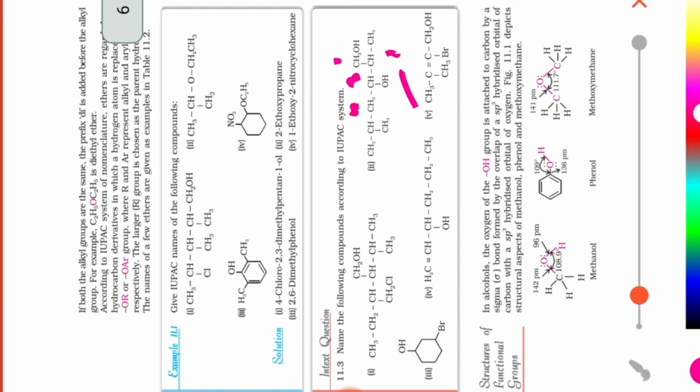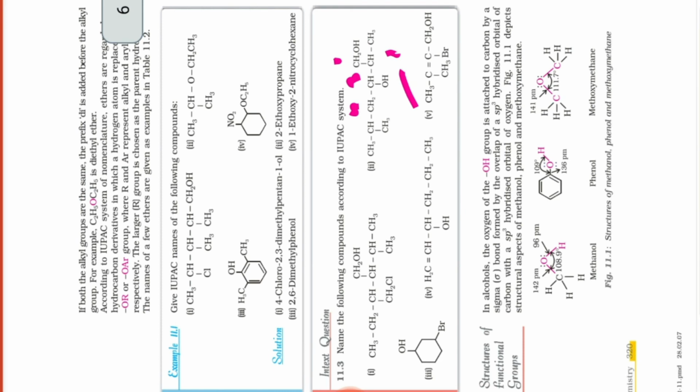Just wait students, one minute, I am writing it again. See all of you please. In this case, this is number 1, number 2, number 3, number 4, number 5. You can write 6 here also or here, anywhere. Is that clear to all?